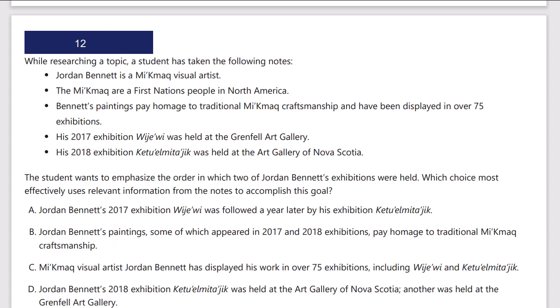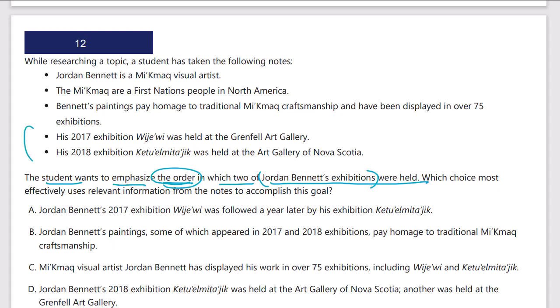Again, rhetorical synthesis. The student wants, let's define the goal, to emphasize the order in which two of Jordan Bennett's exhibitions were held. So we care about the order, particularly of Jordan Bennett's exhibitions. So let's take a look. Jordan Bennett is a Mi'kmaq visual artist. The Mi'kmaq are a First Nations people in North America. Bennett's paintings pay homage to traditional Mi'kmaq craftsmanship and have been displayed in over 75 exhibitions.